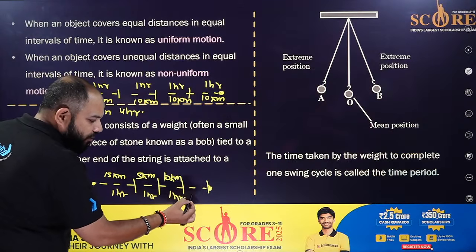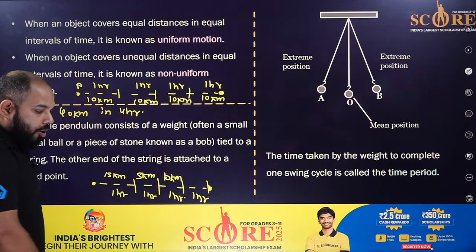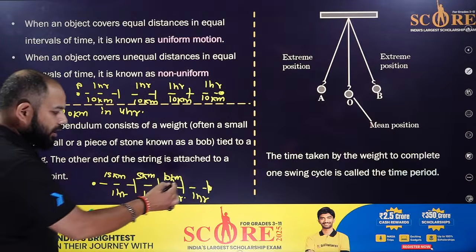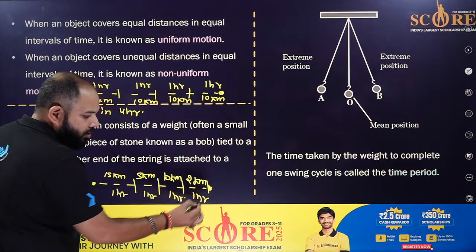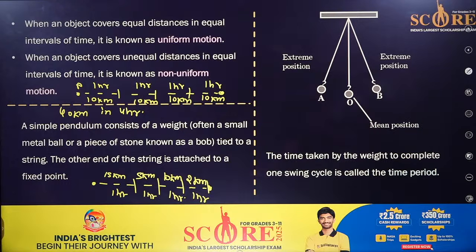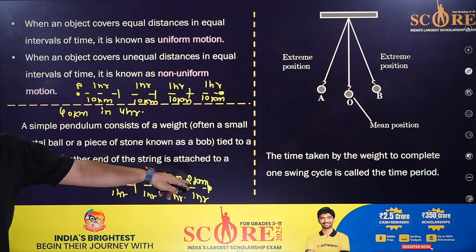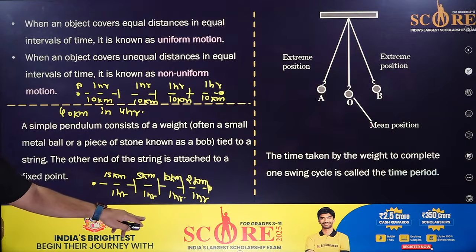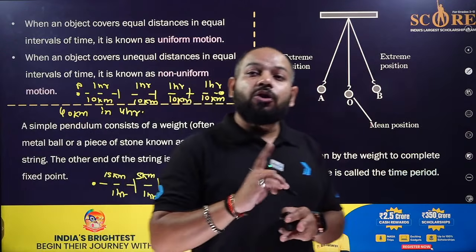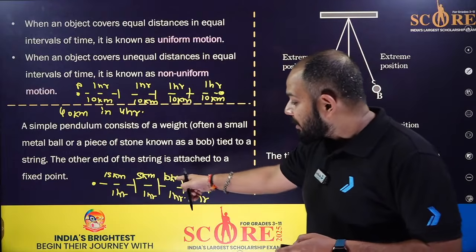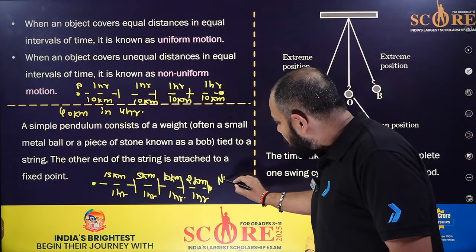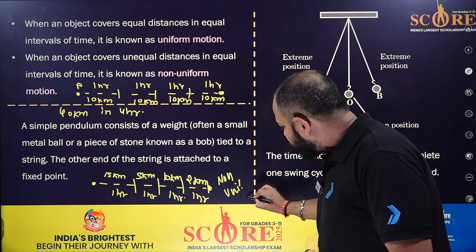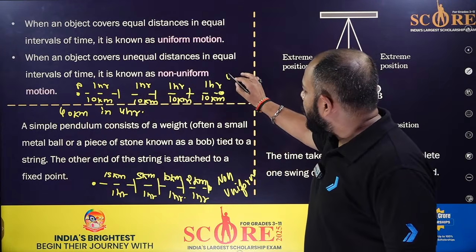And in the next 1 hour, he moves just 2 kilometers, for example. So 15, 5, 10 and 2, that is 32 kilometers he has traveled in 4 hours. But every time he has not covered the same distance. So this type of motion is called non-uniform, and the earlier type is called uniform.